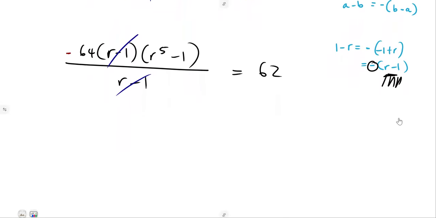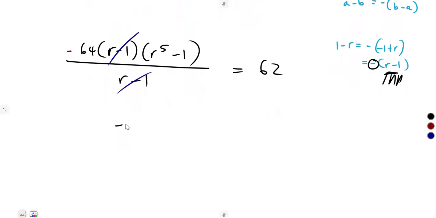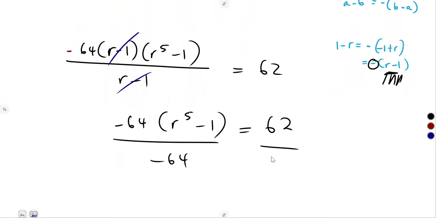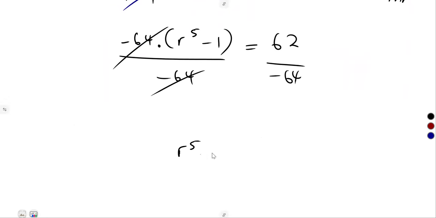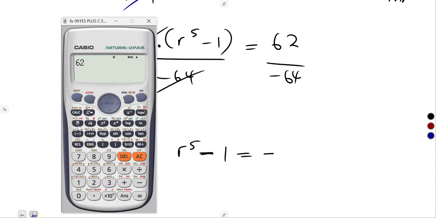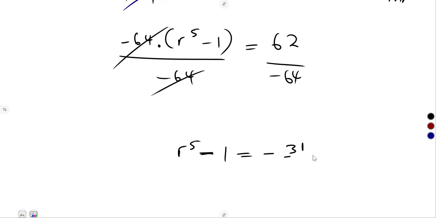Here we are left with negative 64 into r to the power of 5 minus 1, which is equal to 62. So simply divide by negative 64 since we have a product there. So that was going to cancel, and we have r to the power of 5 minus 1 equal to negative 62 over 64. We can just leave it as it is, 62 over 64. That's 31 over 32. So it's negative 31 over 32.